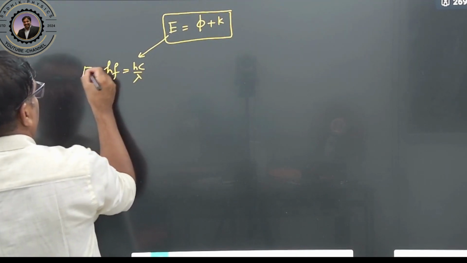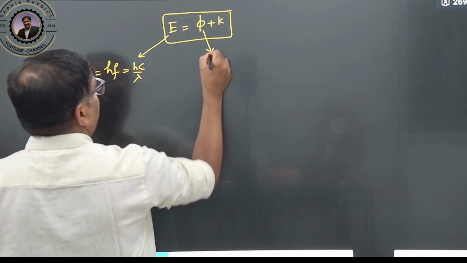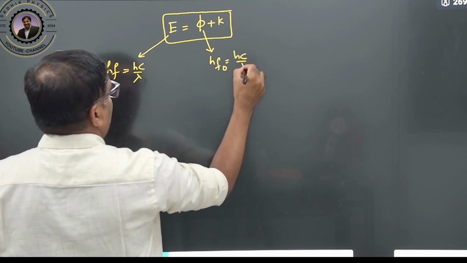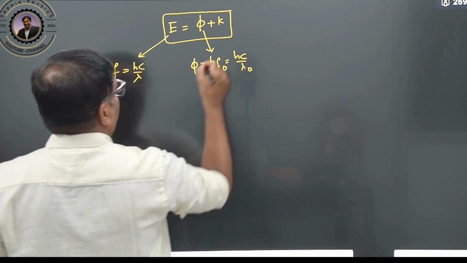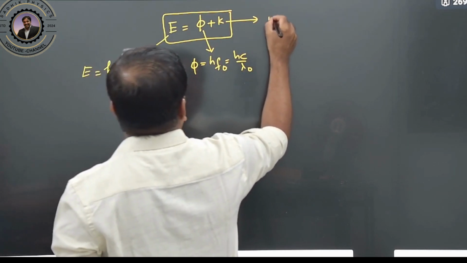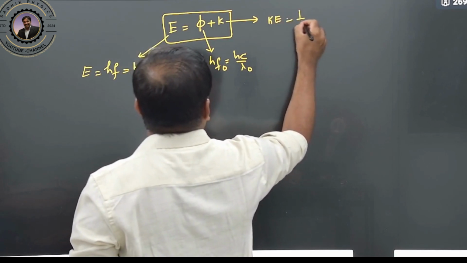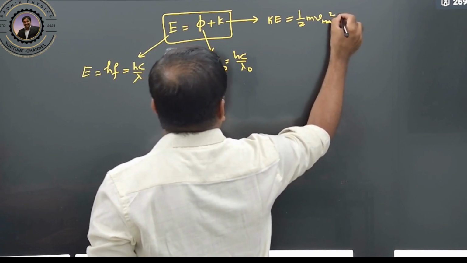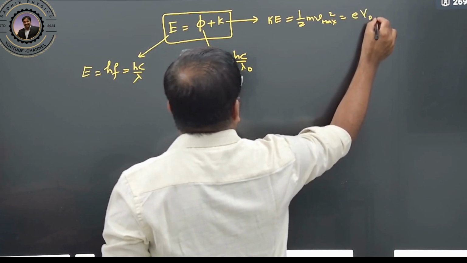This is your E. This is your work function, h into f naught, that is nothing but hc by lambda naught. This is your kinetic energy, which is the maximum kinetic energy, half m v max square, or e into V naught.